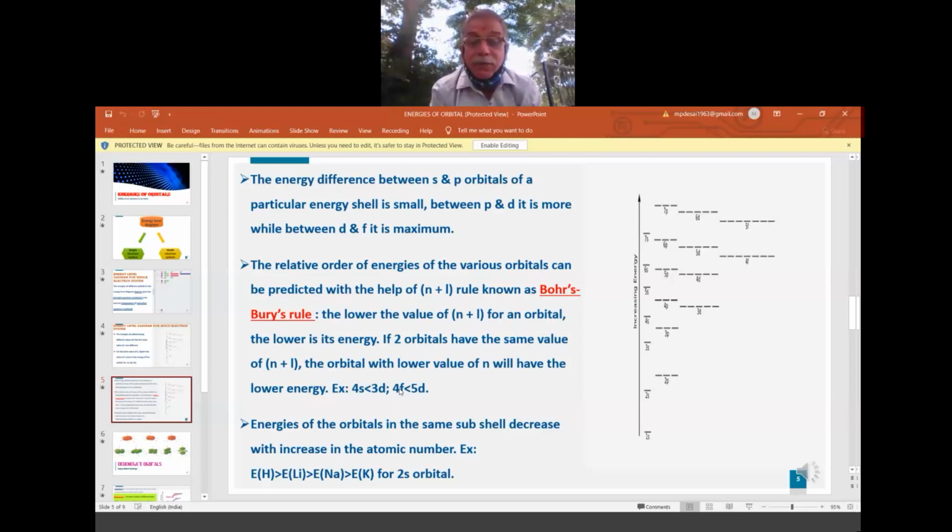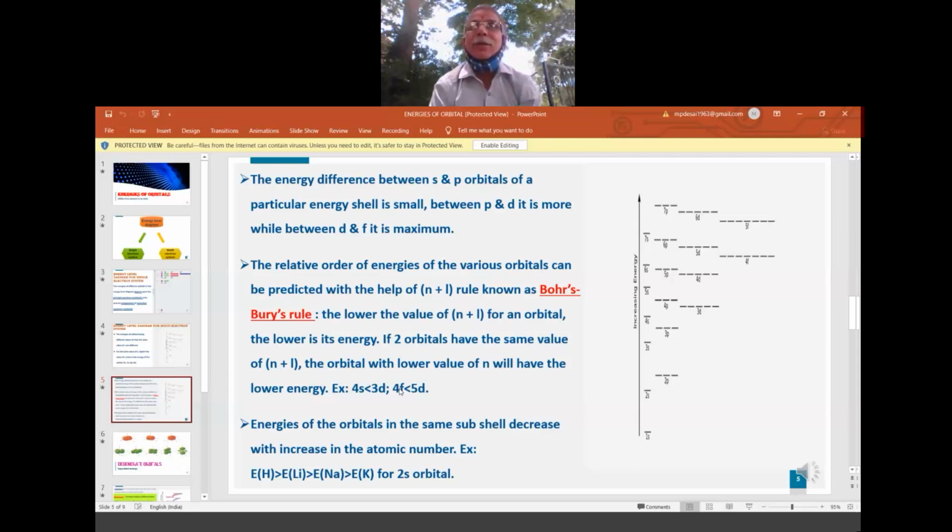Here 4f and 5d both have the same n plus L value. So which one has less energy is the problem now. At that time, one more sub rule is there for n plus L. What is the sub rule? The sub rule is when the n plus L value is the same for two orbitals, the orbital whose principal quantum number is less will have less energy.